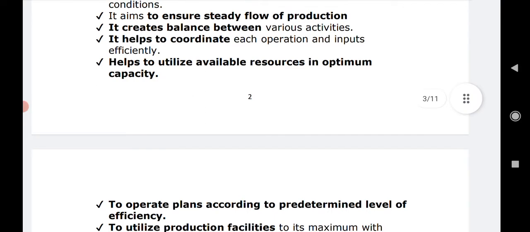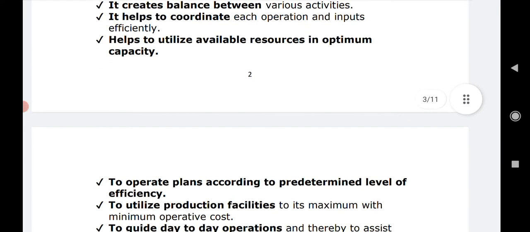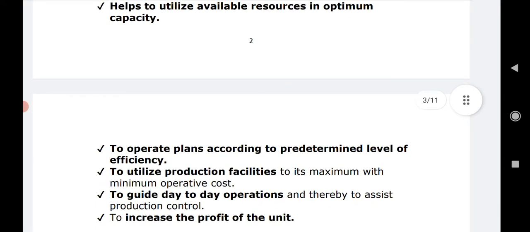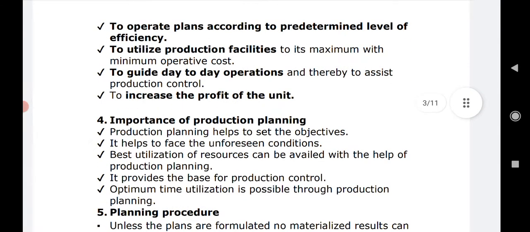Next comes up is it helps to coordinate each operation and inputs efficiently. Naturally આપણને ખબર જ છે કે કેટલા રિસોર્સિસની ક્યાં જરૂર પડવાની છે, એ પ્રમાણે આપણે બધી જ ઓપરેશન્સને અને બધા જ ઇનપુટ્સને ઇફેક્ટિવલી અને એફિશિયન્ટલી કોર્ડિનેટ કરી શકીએ છીએ. So it helps to coordinate each operation and inputs likewise. Next comes up is it helps to utilize available resources in the optimum capacity. It helps to make the arrangement for all the available resources, right? Whatever the optimum use of these resources can be made, that can be done in its optimum capacity. Next, to operate the plants according to a predetermined level of efficiency.